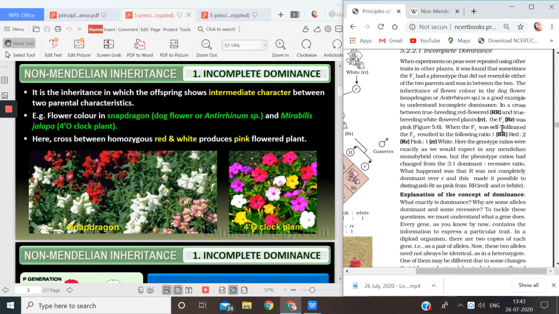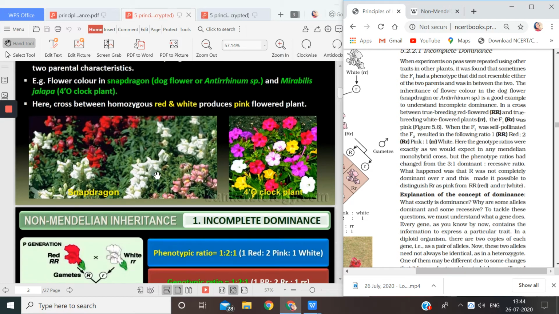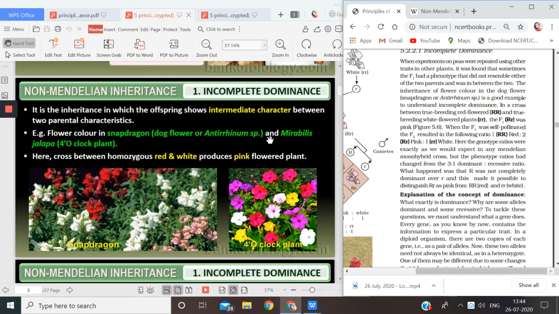When these pink flowers were self-pollinated, we got the F2 generation. And what was the result here? The result was one red, two pink, and one white. Okay, let me show you here. See, dog flower. And this was also shown by Mirabilis jalapa, that is the 4 o'clock plant. So you should know these names, so that you know which plants show incomplete dominance. The two examples: one is the snapdragon or the dog flower, and the other one is Mirabilis jalapa, that is the 4 o'clock plant.